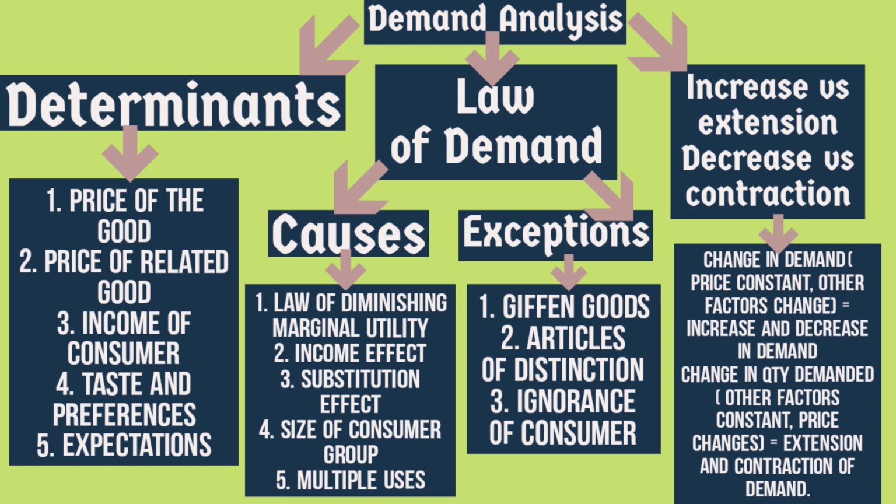So rather than revising it like this, I'll make a flowchart where there will be the chapter demand, and under demand there will be determinants, law of demand, and demand and quantity demanded. Under determinants, these will be the subpoints. So if I make the flowchart in this way, whenever I want to revise this particular topic at the time of the exam or before the exam, it will be very easy for me.